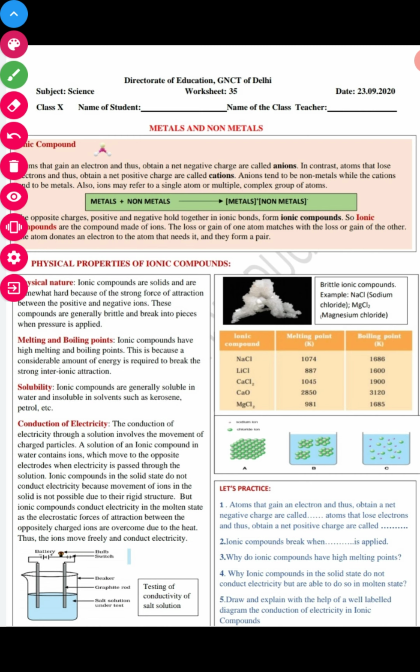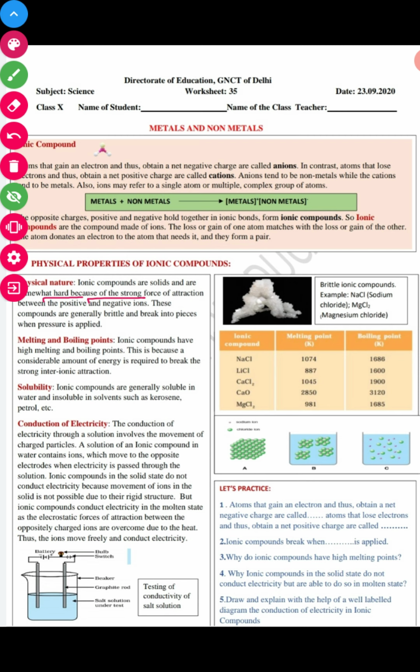Ionic compounds are solid and somewhat hard because of the strong force of attraction between the positive and negative ions, right? As I told you, these ionic compounds form because of the exchange of ions. So the force of attraction between these positive and negative ions is very high, and because of this attraction, the bond formed is very strong.